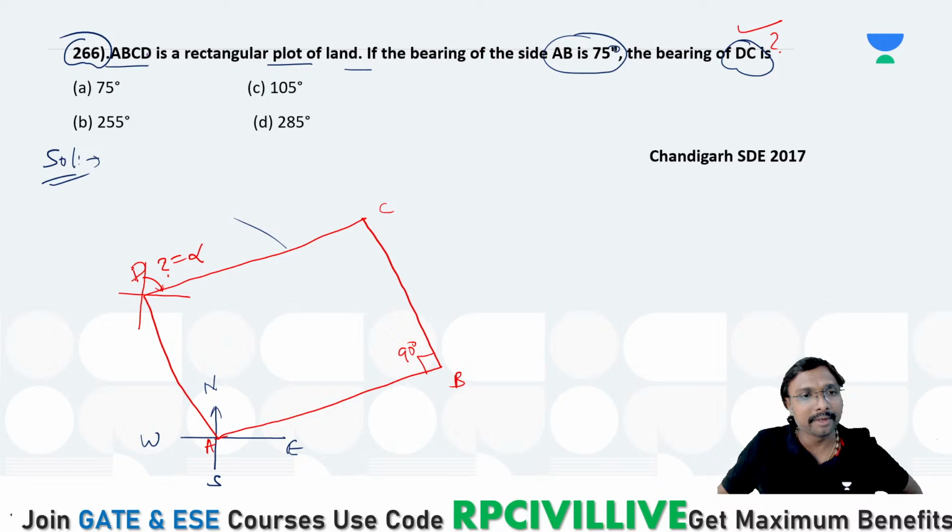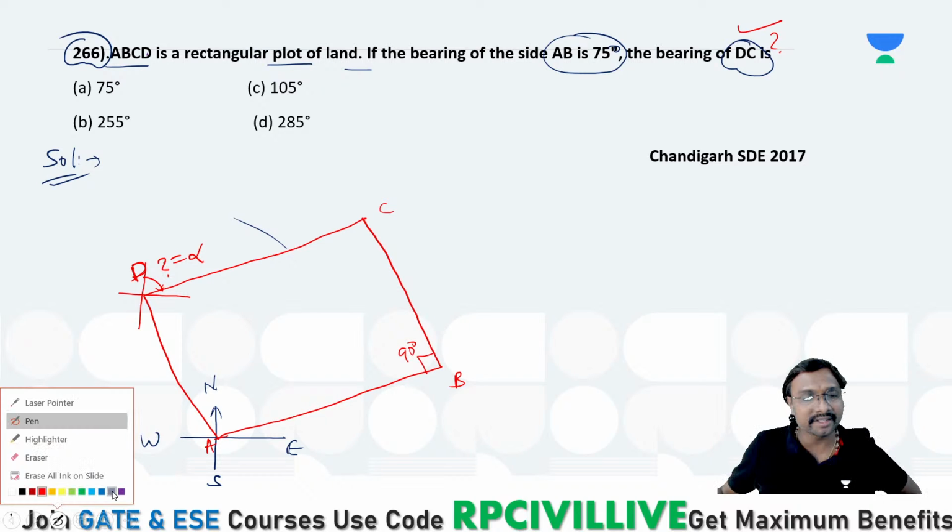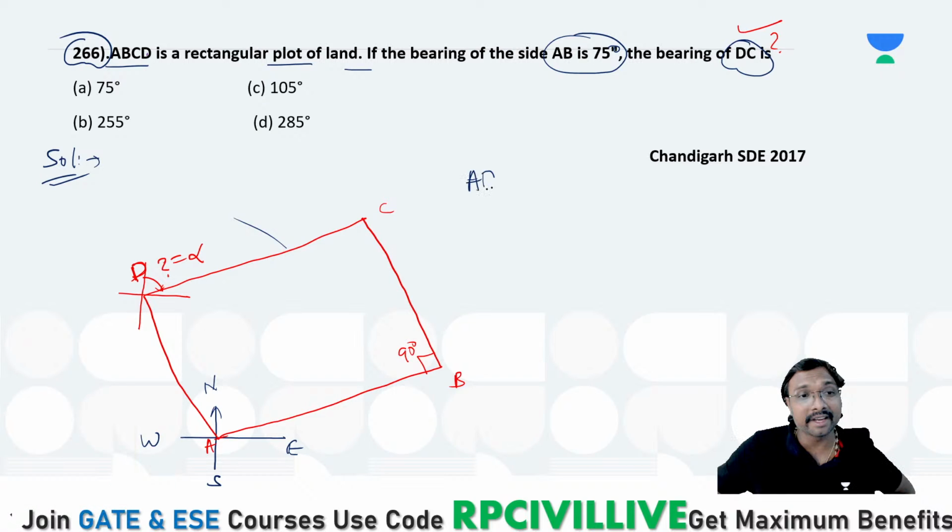Can't you get it? Because these are parallel, what can you say directly? AD will be parallel to BC. Therefore, DC will be parallel to this AB. The DC will be parallel to this AB, if you just observe, right?